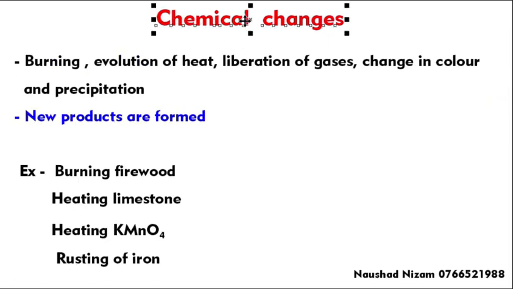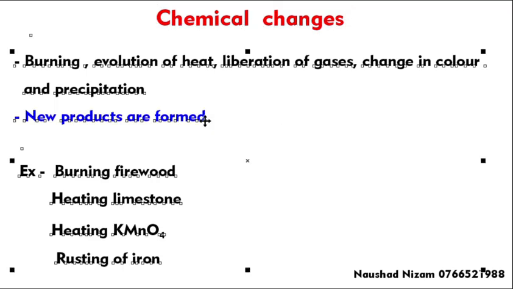But in the case of chemical changes, new products are formed. When you burn something, you will get ashes, oxides. Evolution of heat can be seen when a chemical change occurs. Formation of gases or bubbles, change in color and precipitation are due to chemical changes. In chemical changes, remember, you always get a new product. Burning, heating, rusting are some examples of chemical changes.